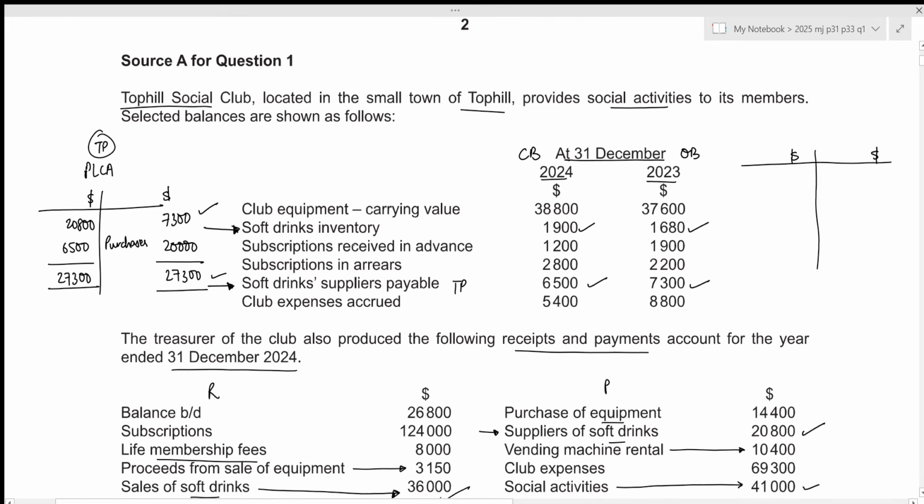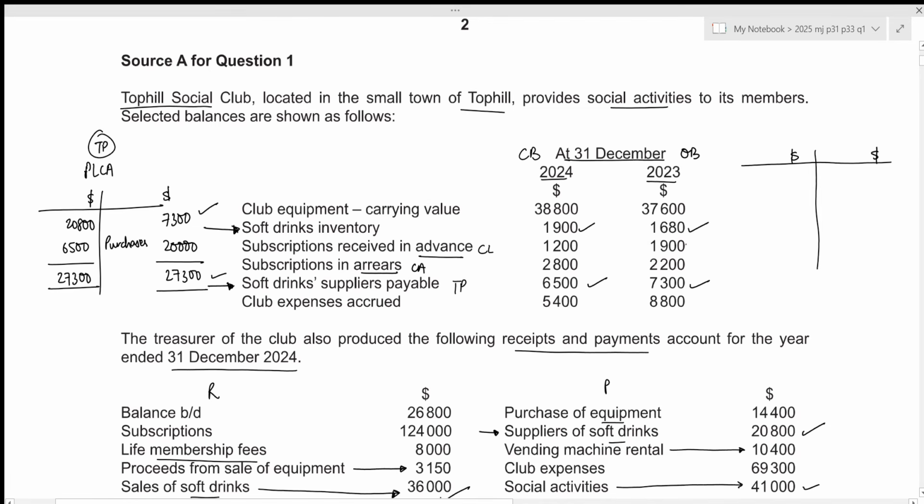Okay, so we have subscriptions in advance as well as subscriptions in arrears. Subscriptions in arrears means that the club has already provided the services, but we are yet to receive this amount. So this is our current asset. Subscriptions received in advance means that we've received the payment, but we are yet to provide the services for it. So this will be our liability.